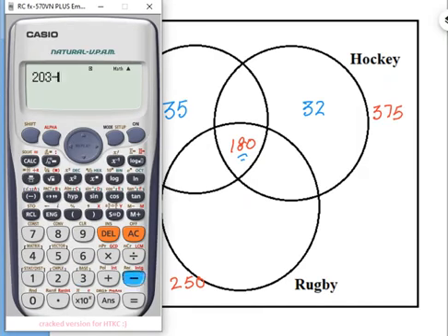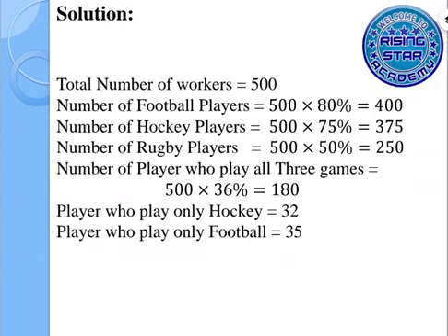So we subtract 180 from it, which is already the common part. It means 23 players play both hockey and rugby only. Till here we have filled all these things in the Venn diagram.